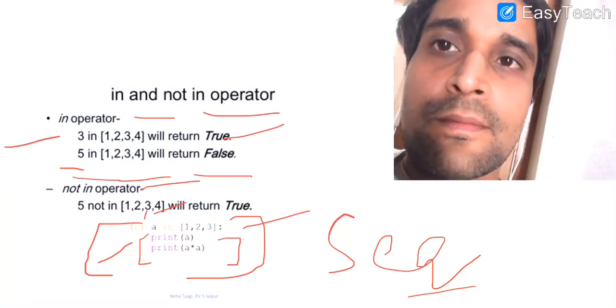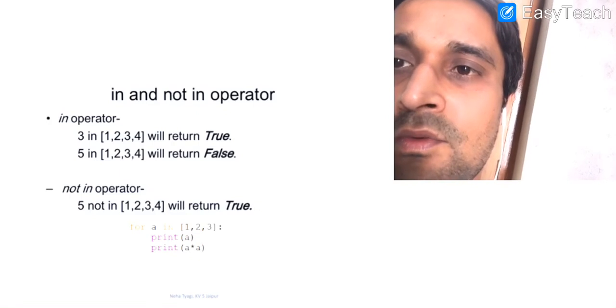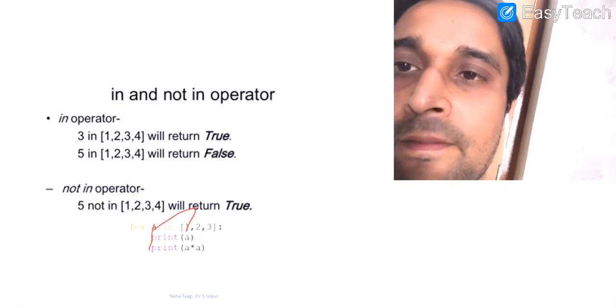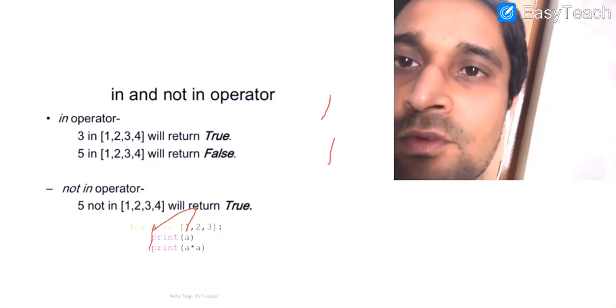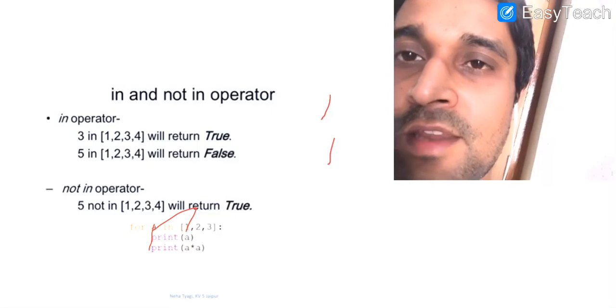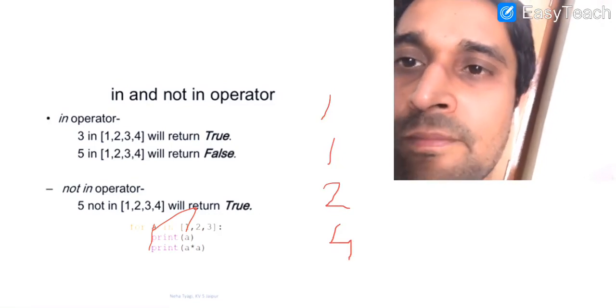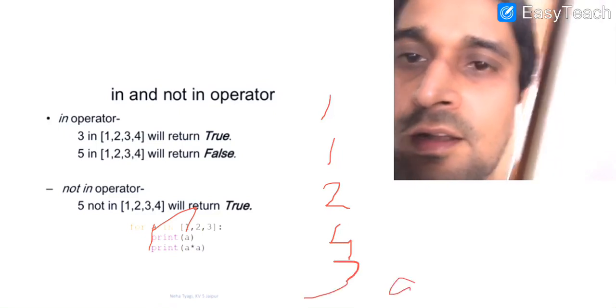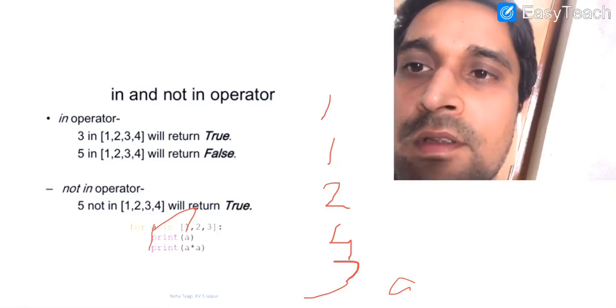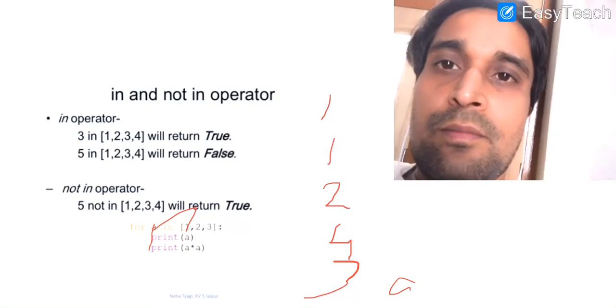So what will happen now? For the very first time, value 1 will be assigned to a. So it will print 1 and the square of 1, which is 1, on the screen. Thereafter a will get the next value available in the list. It means a will now have value 2. Then it will print 2 and the square of 2 is 4. Thereafter a will have value 3. It will print 3 and 9. Fine. So it is the concept of the for loop that we are using in our program.